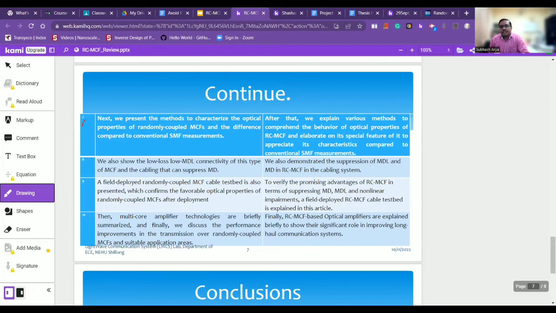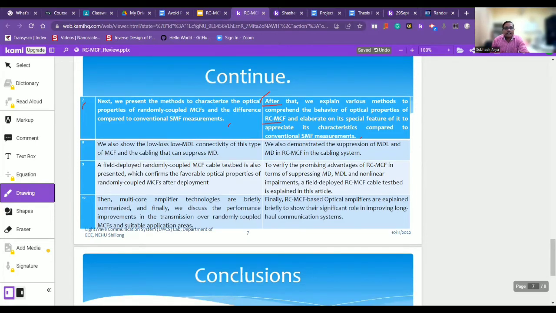Its revised version is, after that, we explain various methods to comprehend the behavior of optical properties of randomly coupled multicore fiber and elaborate on its special features to appreciate its characteristics compared to conventional single mode fiber measurements. So you see here few more words have been used. So not necessarily always you are going to take fewer words than the original. Sometimes we can increase also to bring clarity.